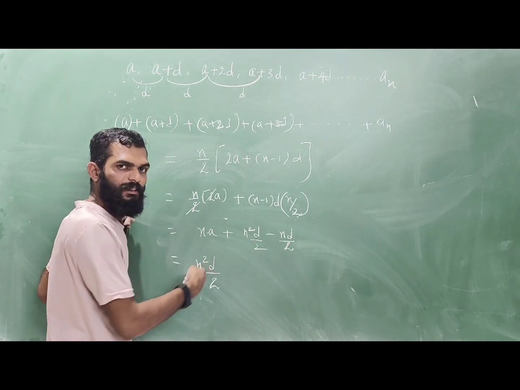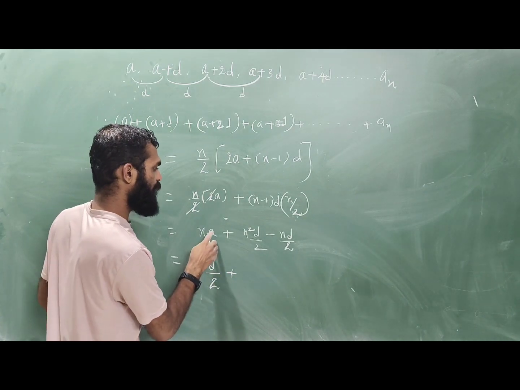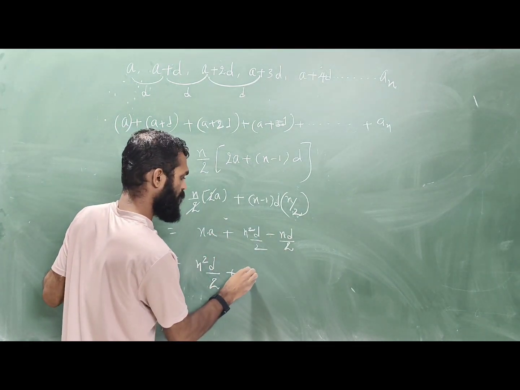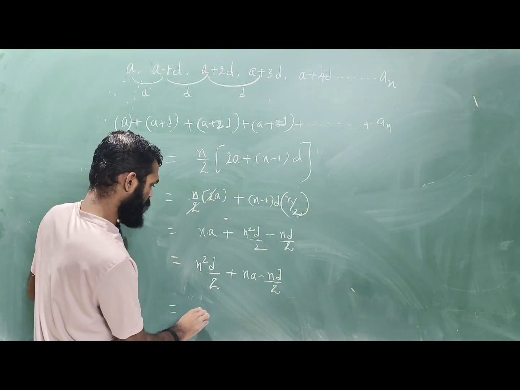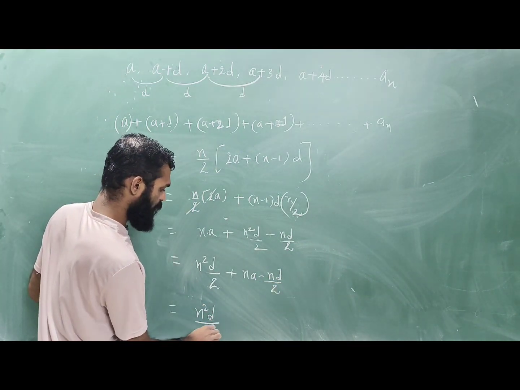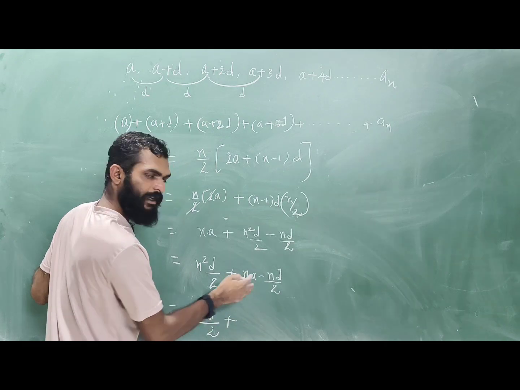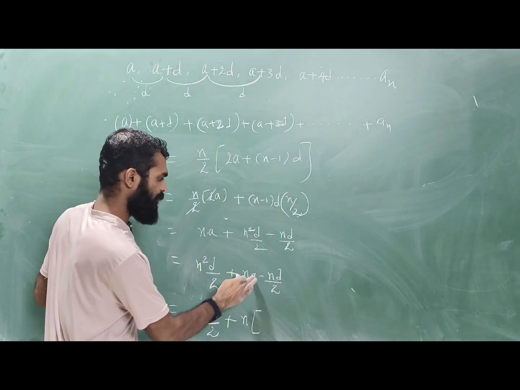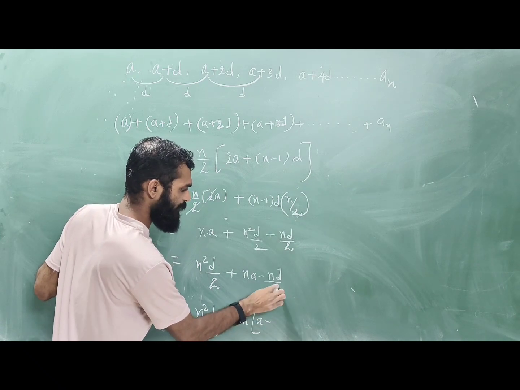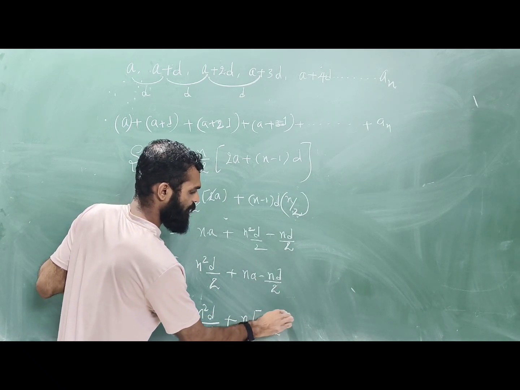Let's rearrange the terms here. Plus we have n into a minus nd by 2. So it is n square d by 2 plus, we can take n as common, so n into a minus d by 2 within the brackets.